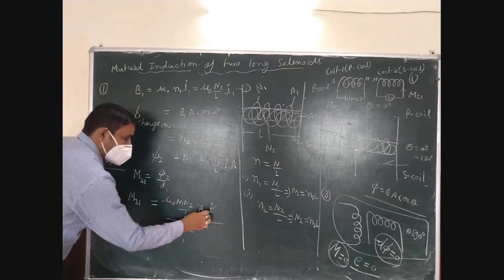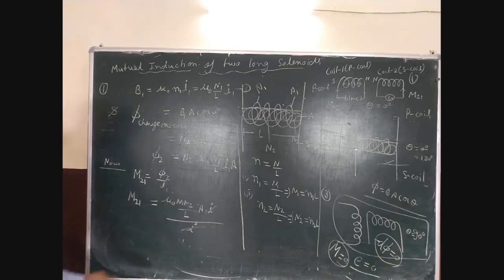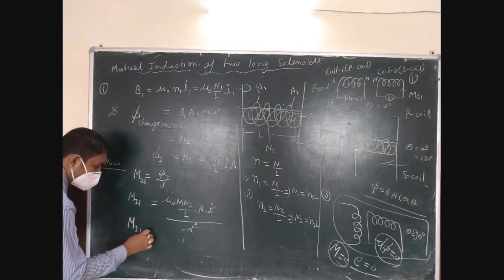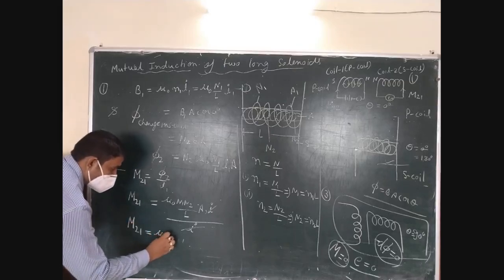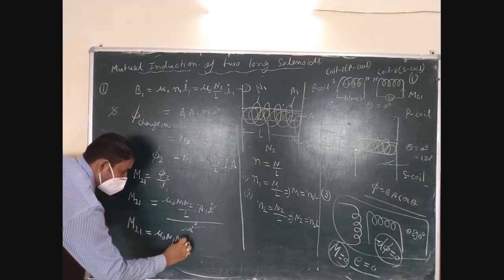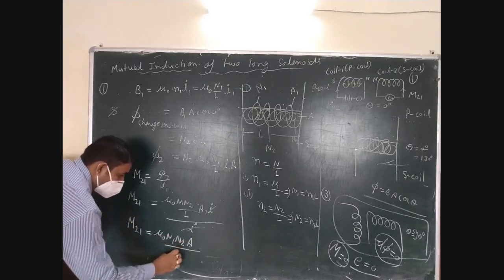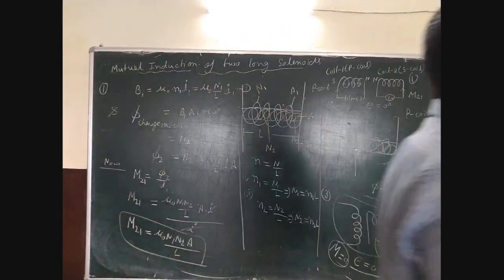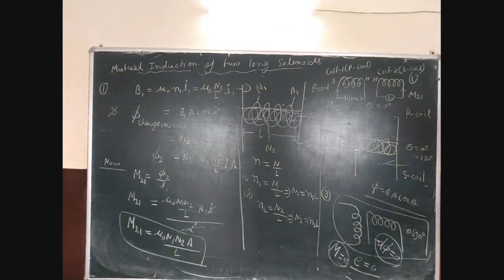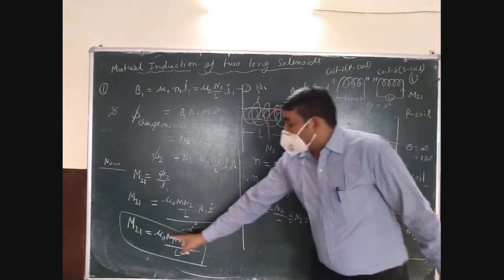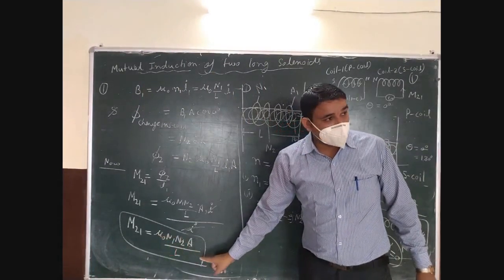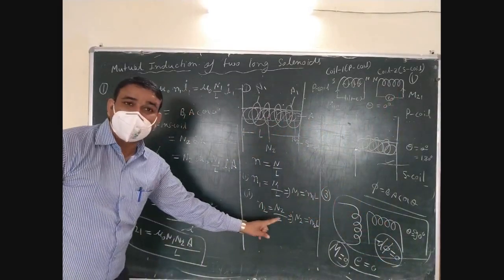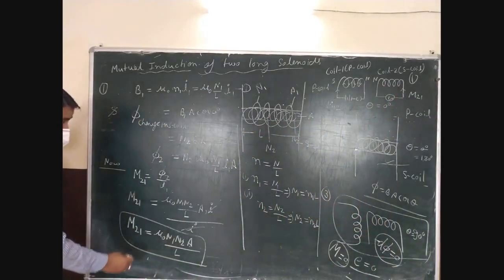This I is cancelled. So this M21 is equal to mu naught N1 N2 A upon L. This is the formula for the mutual inductance of the solenoid. Understood? Now you can write this formula in another form, by using small n in place of capital N. So what will come?